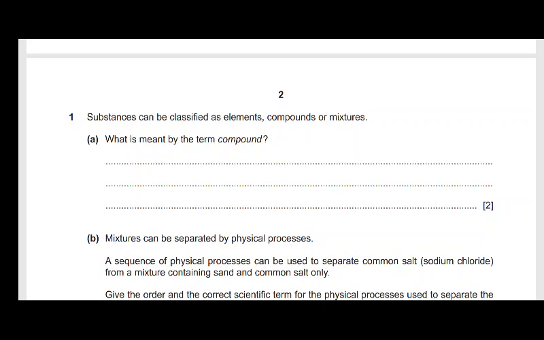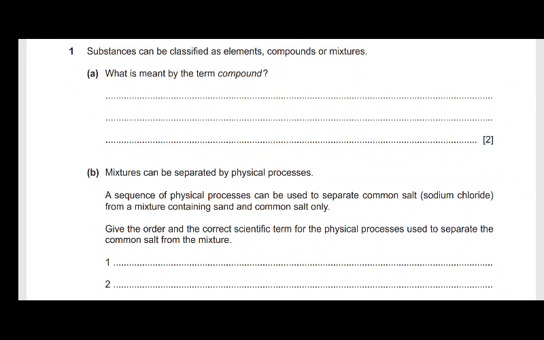So I just defined the compound: a compound is a chemical combination of more than one substance, so two or more substances.